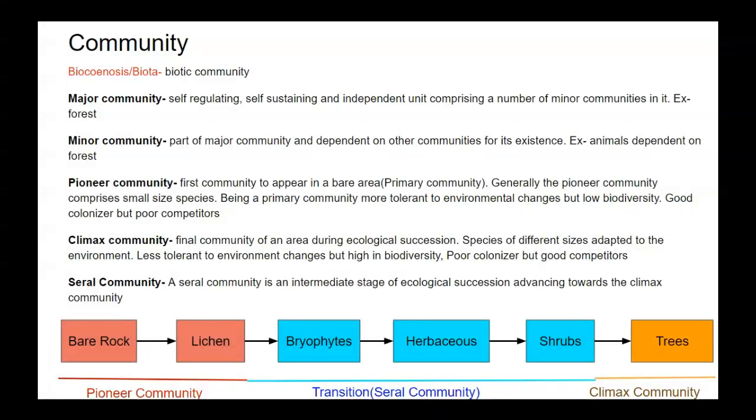Lichen is part of the pioneer community, and the tree is our end product or final stage. So it is called the climax community. And the bryophytes, herbaceous plants, and shrubs are transitional stages. So the bryophyte, herbaceous, and shrub communities were part of the seral community.